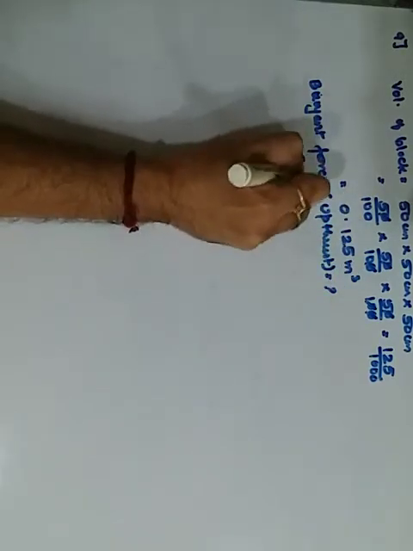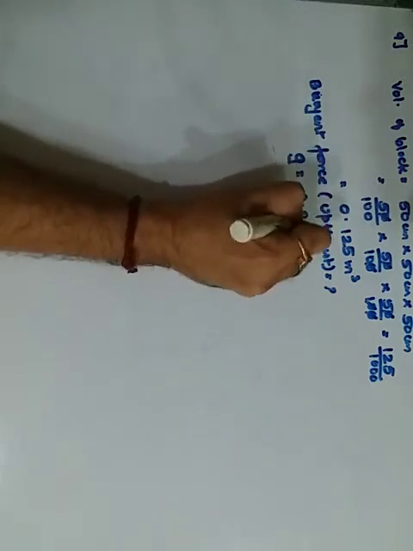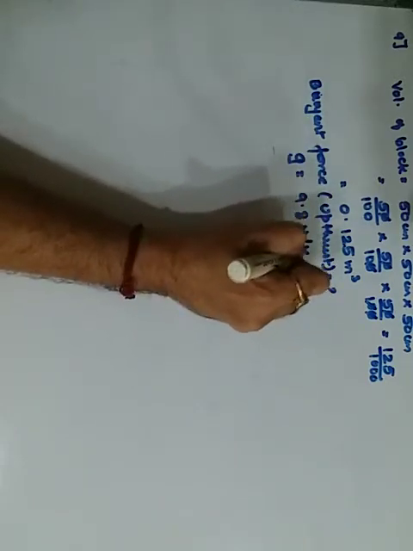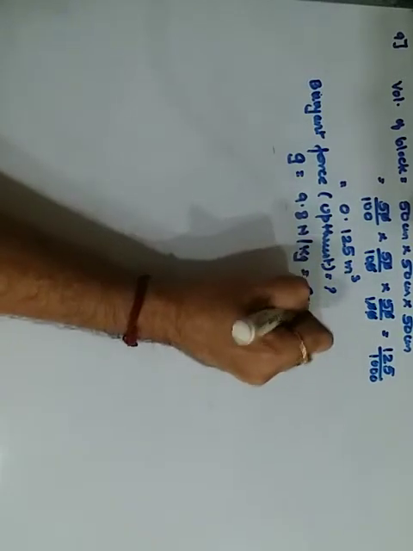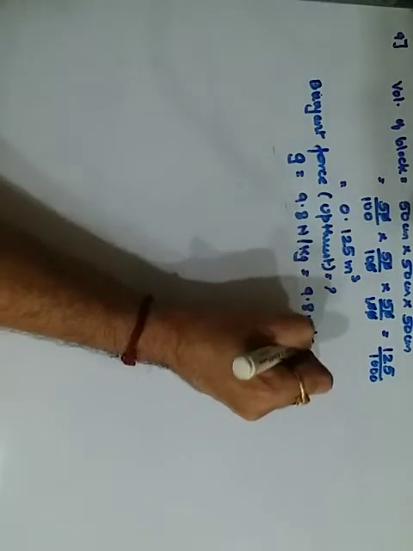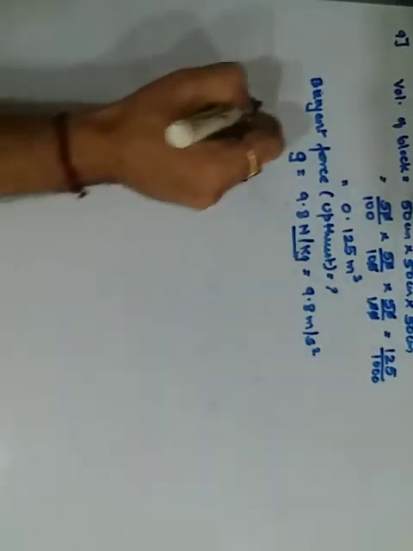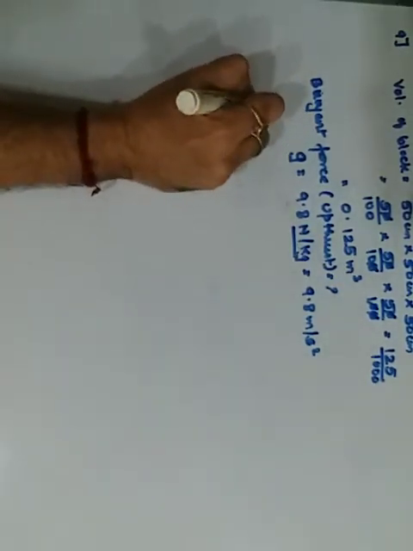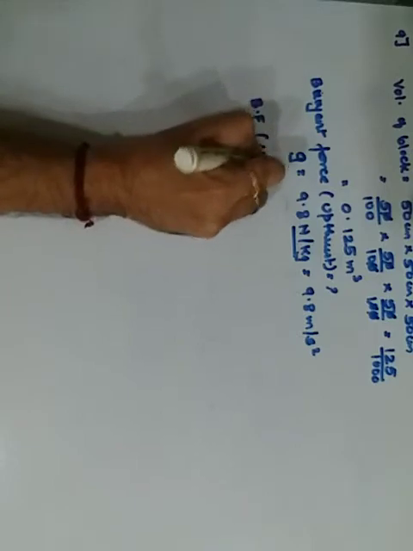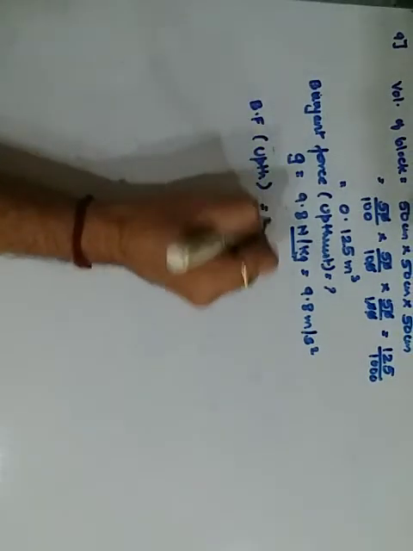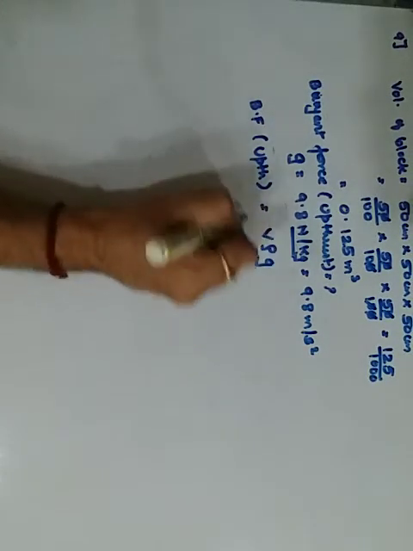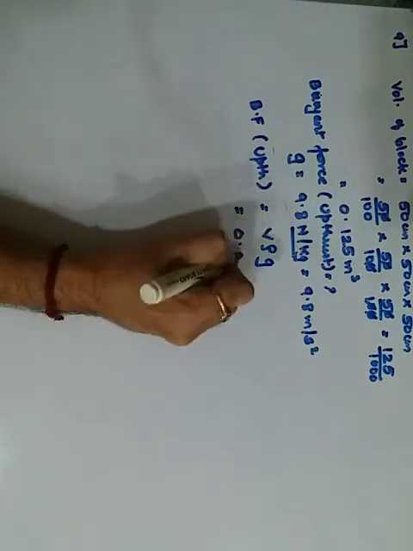Taking G का value they have said to take 9.8 Newton per kg. Simply it is 9.8 meters per second square. Don't take this, take this as meters per second square. So now your buoyant force, or also called as the upthrust, का formula was simple, that is V into rho into G. What is the volume we have found?